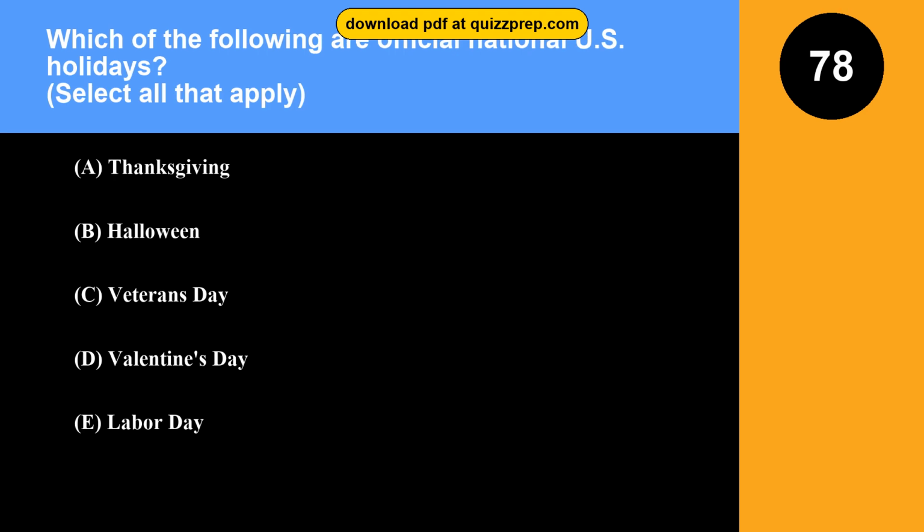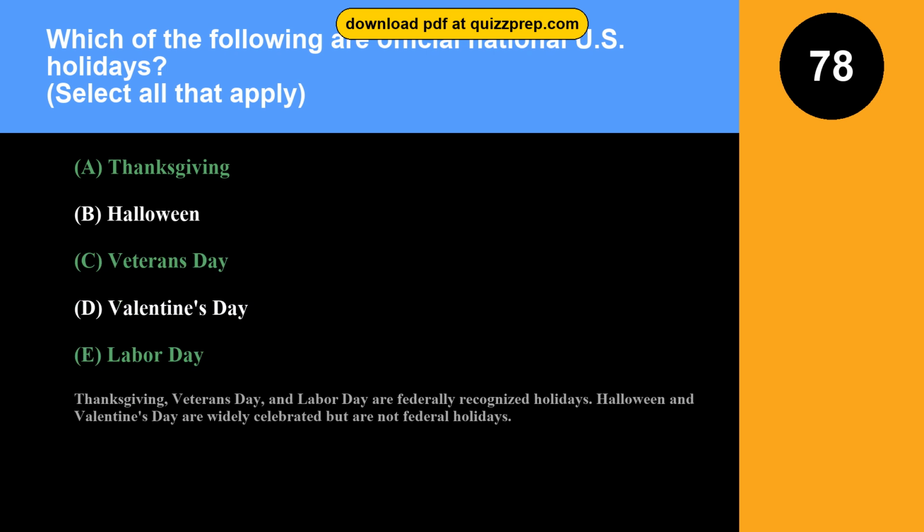Question 78. Which of the following are official national U.S. holidays? Option A, Thanksgiving. Option B, Halloween. Option C, Veterans Day. Option D, Valentine's Day. Option E, Labor Day. The correct answers are options A and C and E. Thanksgiving, Veterans Day, and Labor Day are federally recognized holidays. Halloween and Valentine's Day are widely celebrated but are not federal holidays.